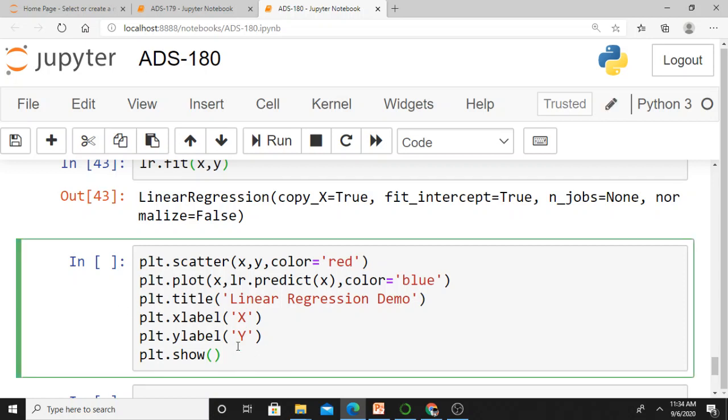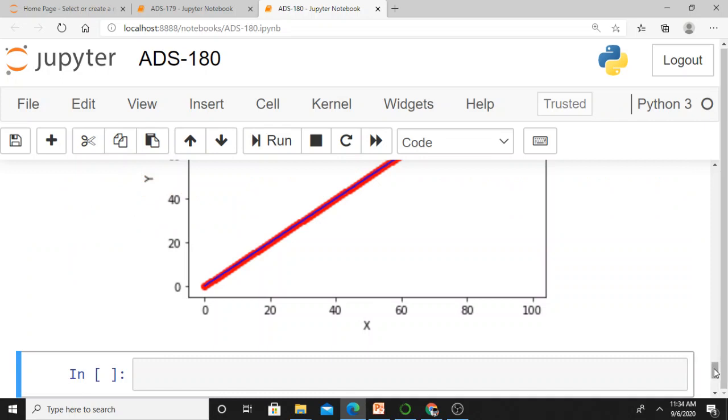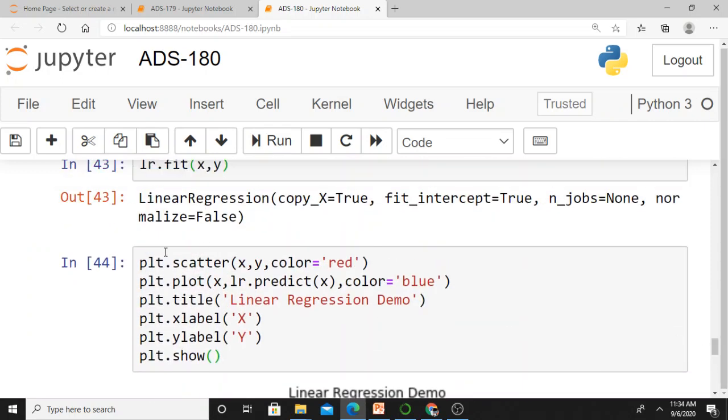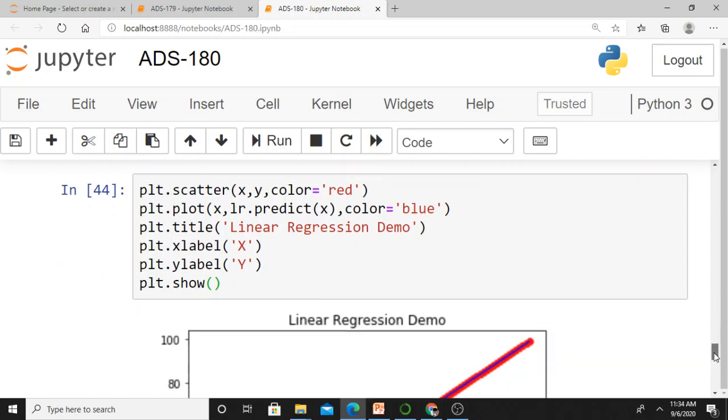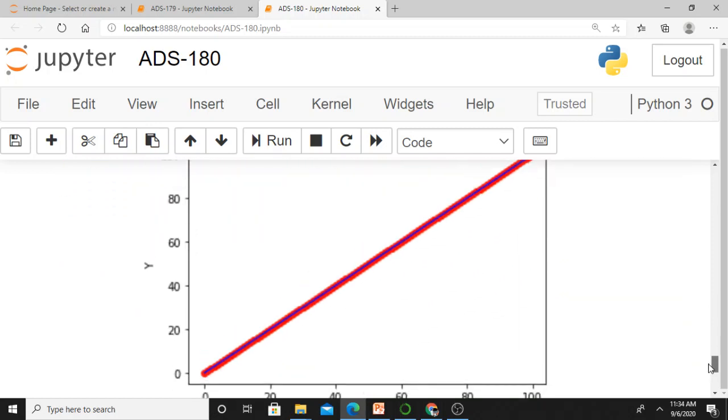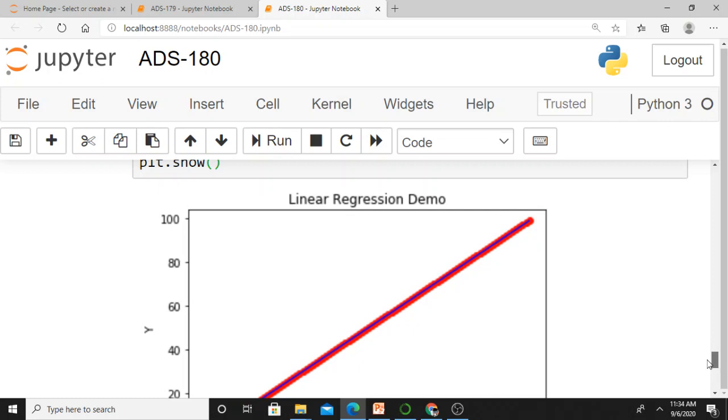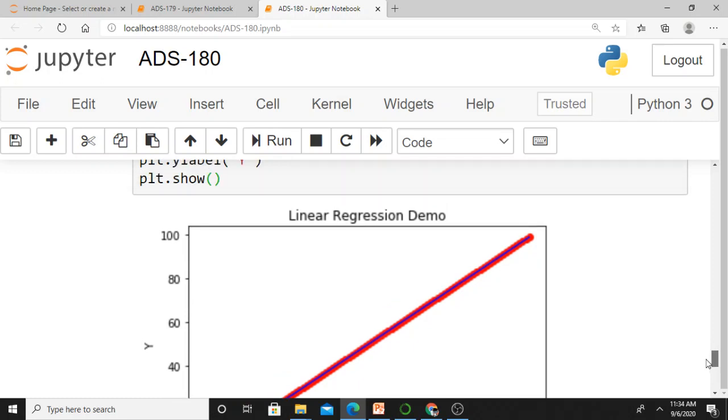I am just plotting this particular linear regression. If I plot it, what am I getting? I need not explain this code; I have explained many times what is x label, what is y label. Here this is the y equal to x line, isn't it? What does it mean? I am successfully able to create the line.